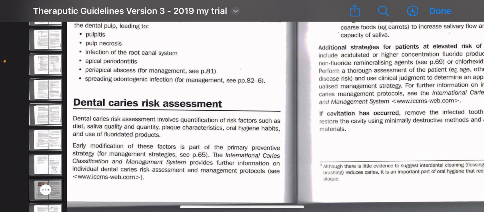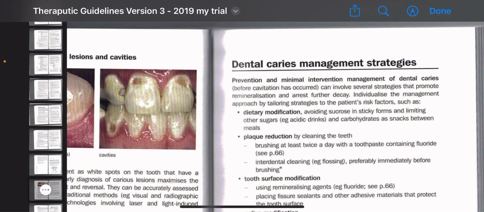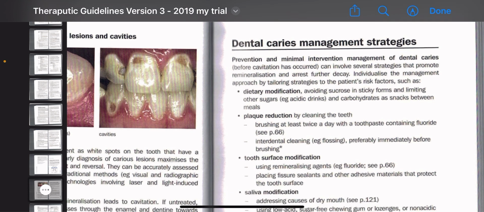Dental caries management strategies. Prevention and minimal intervention management of dental caries before cavitation has occurred can involve several strategies that promote remineralization and arrest further decay. Individualize the management approach by tailoring strategies to patients' risk factors. Here it is clearly defined: individualize the management approach by tailoring all the strategies.